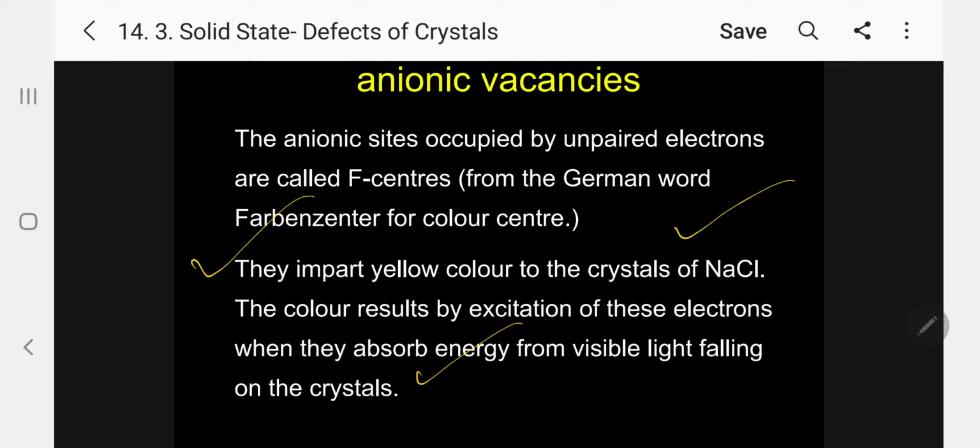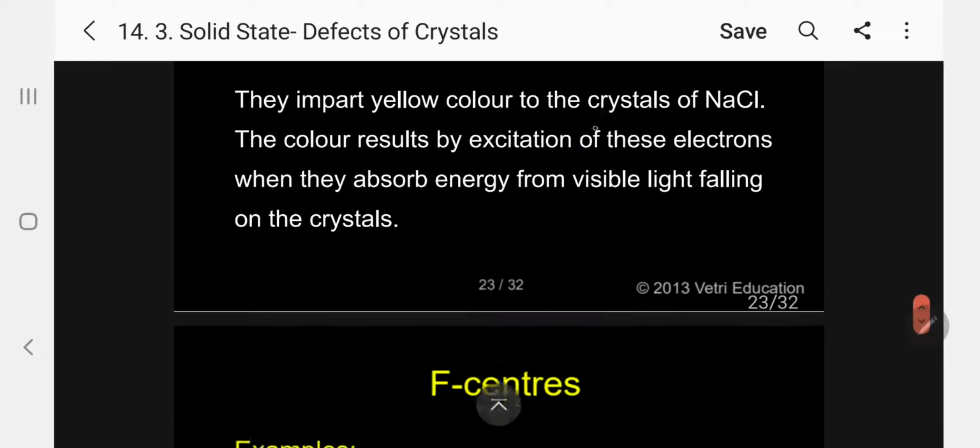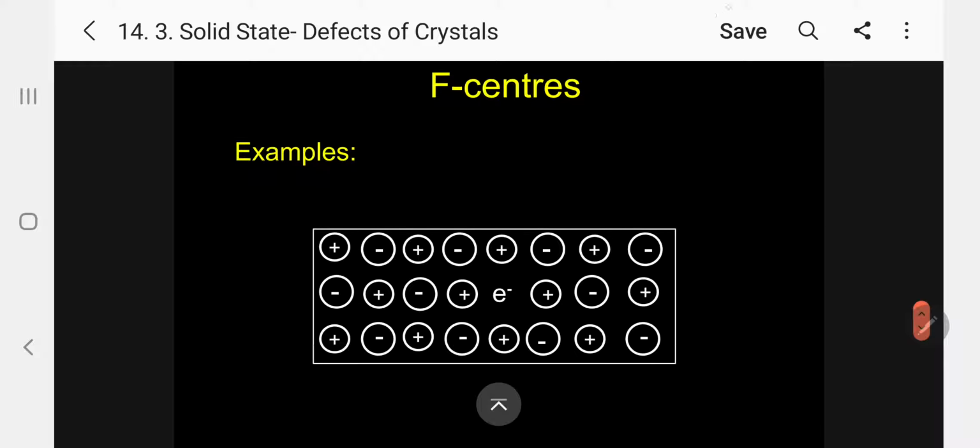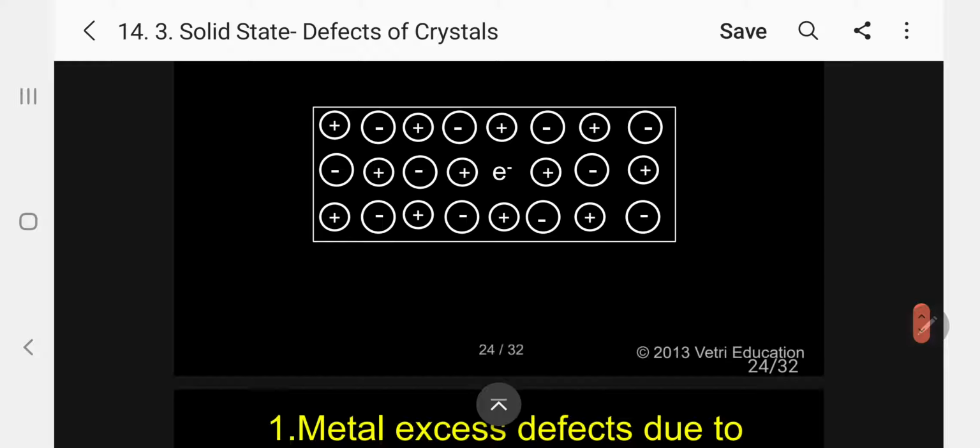Please follow. That's why we are getting the yellow color. So just now see, this is the F center. That is, the electron that occupies the negative ion, chloride ion center, is called F center. Please follow.